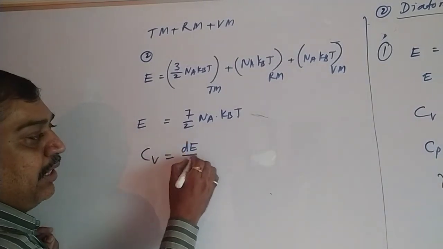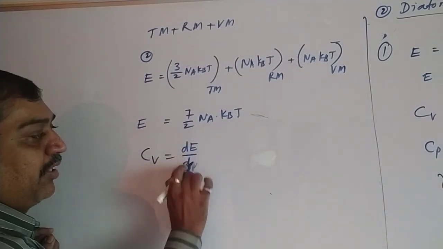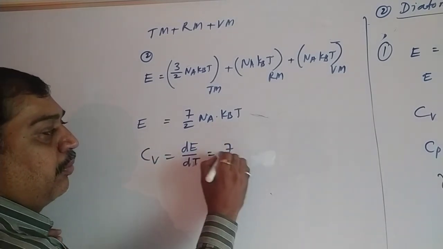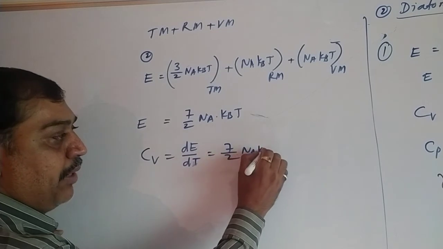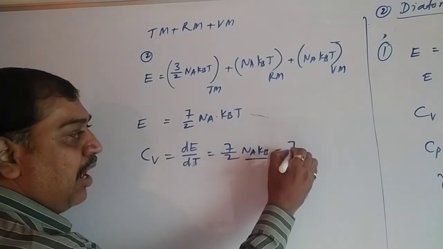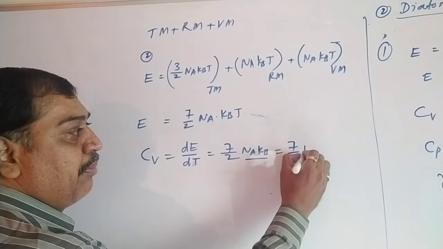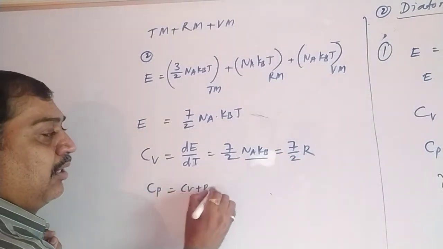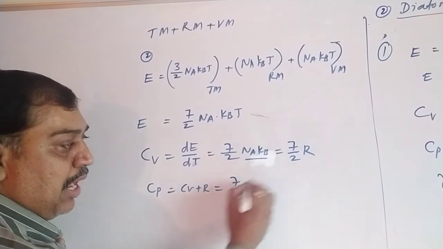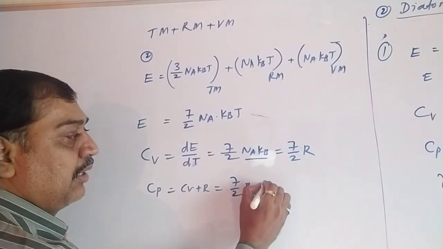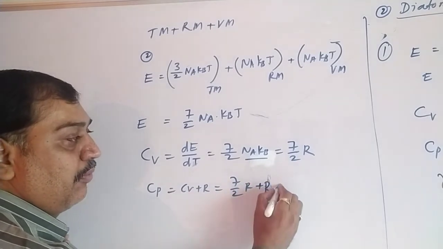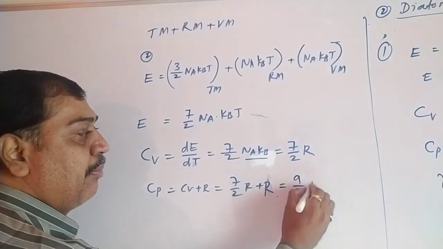dE by dT, the derivative of E with respect to temperature, comes to be 7 by 2 Na into kB. Na into kB is R, so it comes to be 7 by 2 R. What is Cp? Cv plus R. It comes to be 7 by 2 R plus R, and that comes to be 9 by 2 R. 7 by 2 plus 1 comes to be 9 by 2 R.